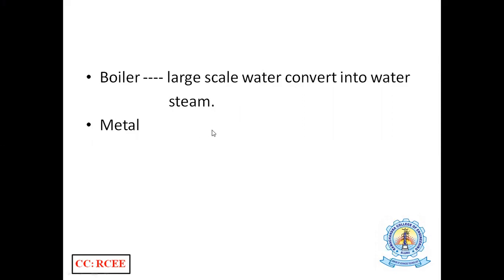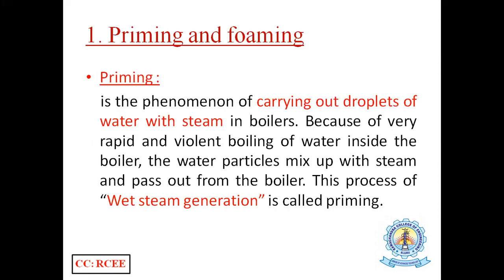Those boiler troubles are of four types, which we already mentioned in the objectives. The first one is priming and foaming. So priming, first one. Priming is the phenomenon of droplets of water being carried out with steam in boilers. So this is called priming. Here what actually happens is that we are boiling water, that means the water is converting into steam.